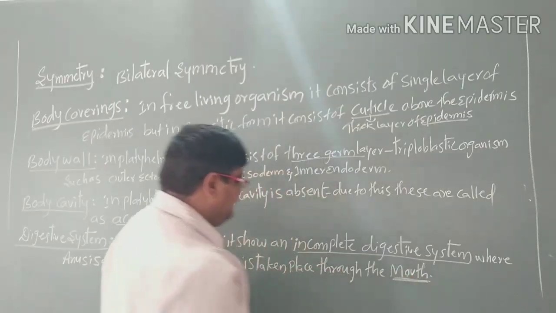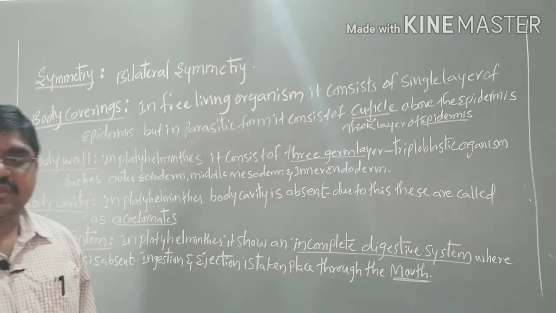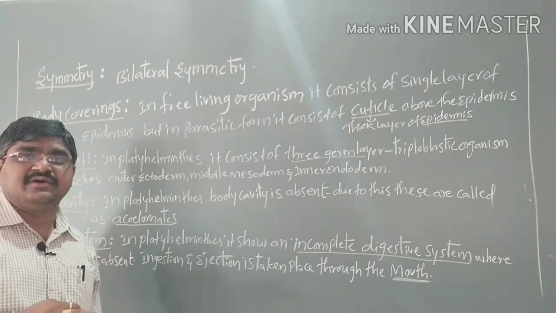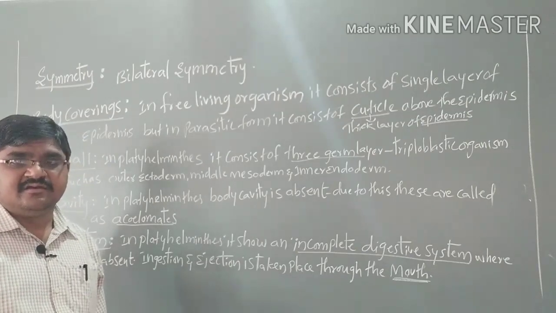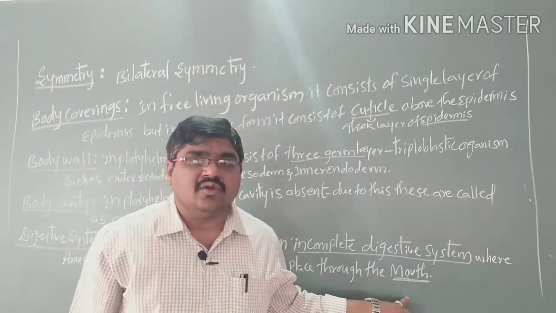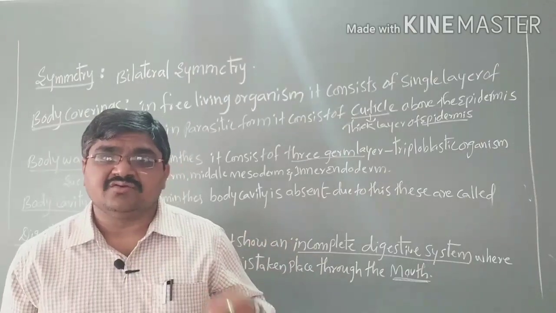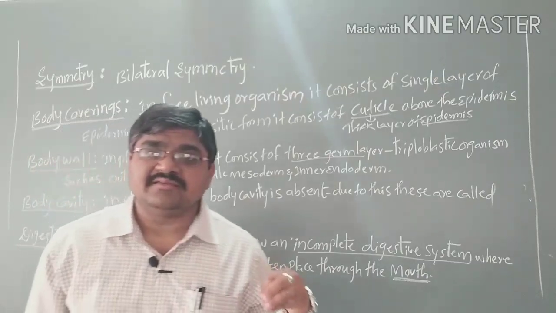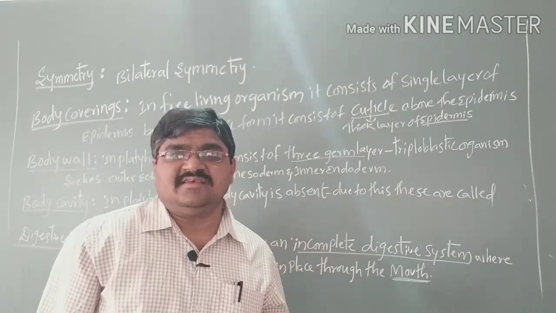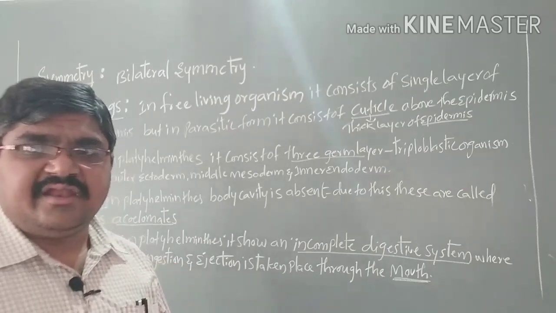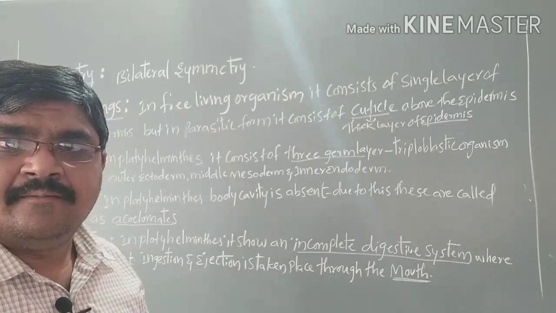So in Platyhelminthes it shows an incomplete digestive system. Ingestion and egestion both take place through the mouth only. The anus is absent, so due to this it is called an incomplete digestive system. So this is how it takes place in the digestive system of Platyhelminthes. Next, coming to the respiratory system.